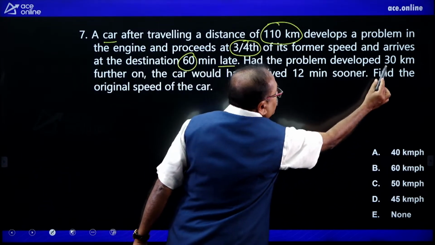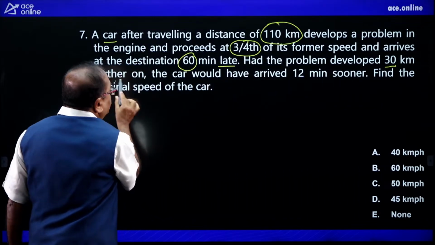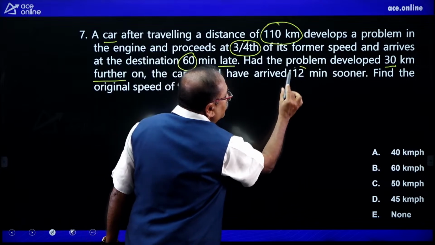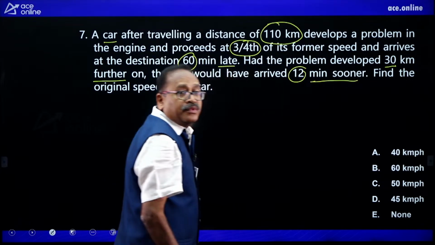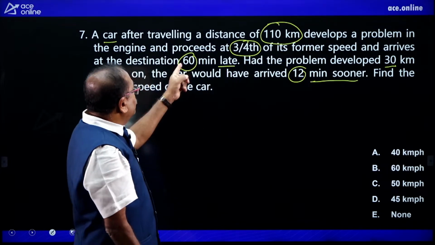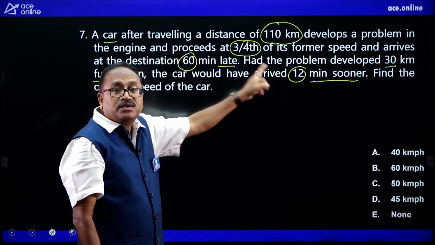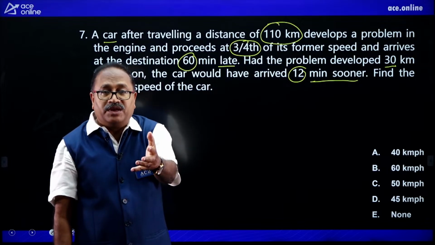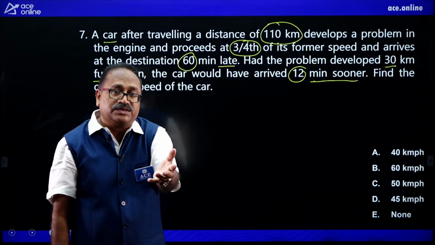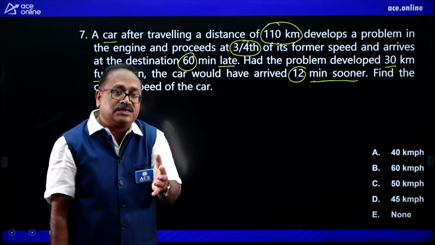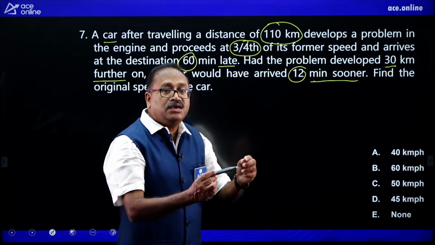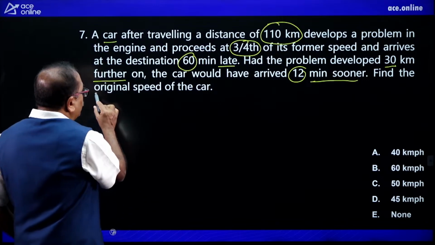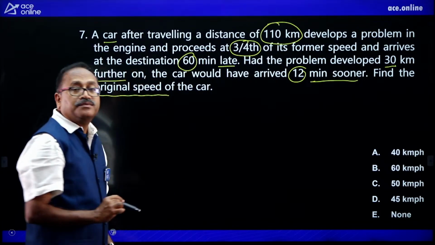Had the problem developed 30 kilometer further, then he would be arriving 12 minutes sooner. That means still he is late. Now he is 60 minutes late. At that time he will be late by 60 minus 12, that is 48 minutes. So instead of writing 48 minutes late, directly it is written he will reach 12 minutes early. Now the question is, find the original speed of the car.